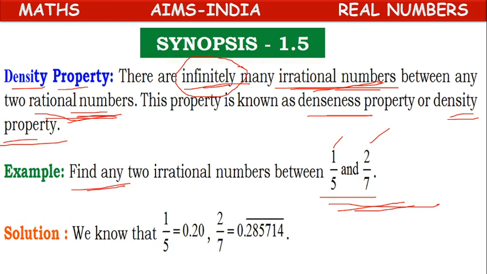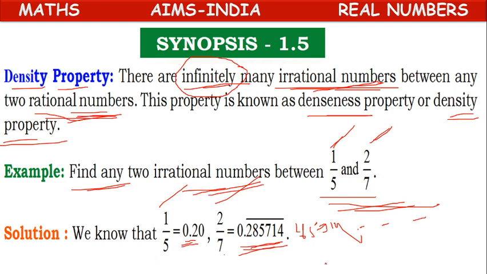Suppose you want to find two irrational numbers between 1 by 5 and 2 by 7. What is the value of 1 by 5? It is 0.20. What is the value of 2 by 7? If we divide, we will notice that it is a non-terminating repeating decimal, 0.285714, where 285714 keeps repeating.